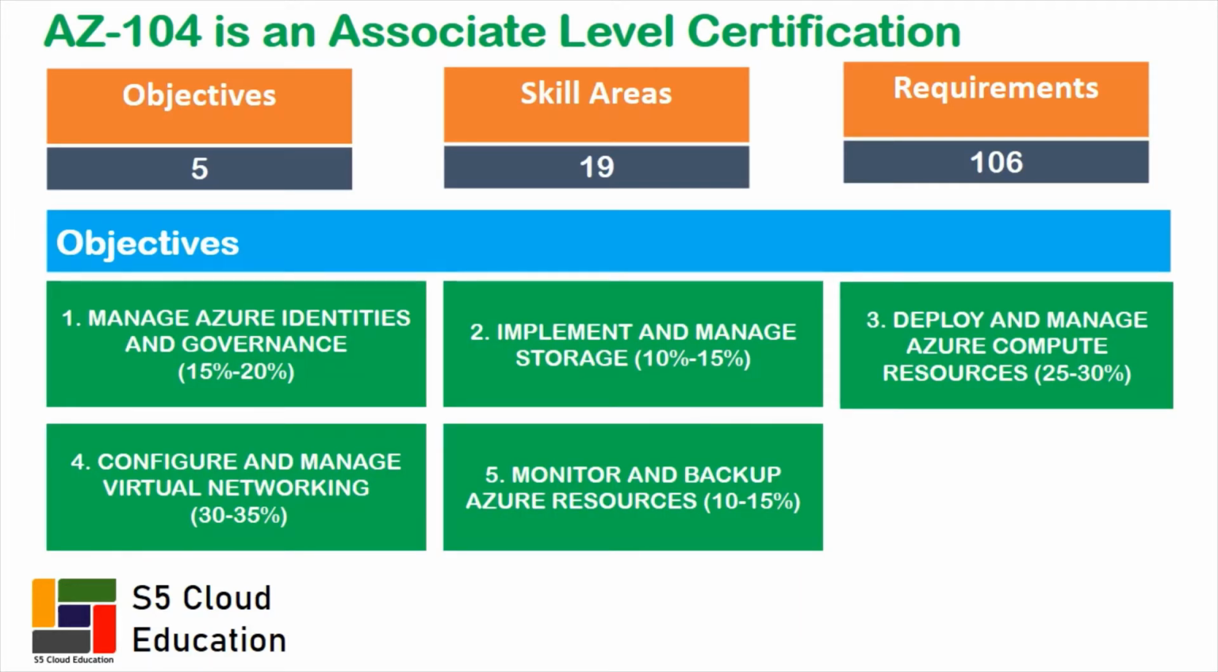AZ-104 is an associate level certification. We have 5 objectives, 19 skill areas and 106 requirements to learn. Let us look at objectives and their allocation in the exam.